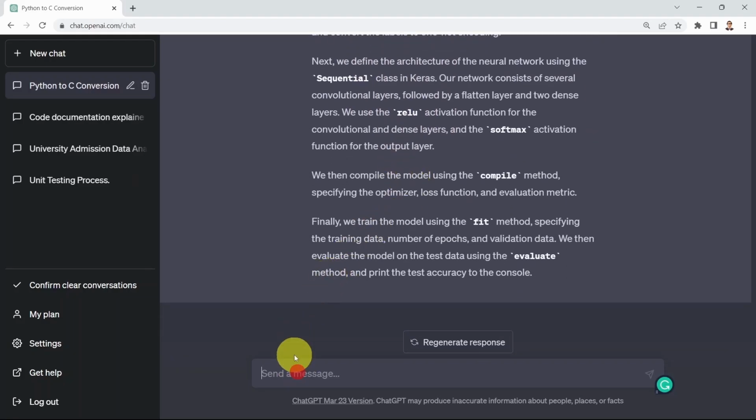And this is kind of the scary part. Basically, what I'm going to do next, I'm going to say, could you please convert this code for me to PyTorch instead?